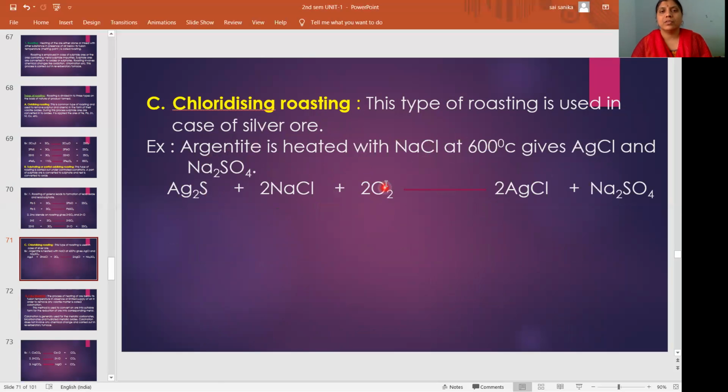In the definition we said heating the ore either alone or by adding some other substance. Here we add NaCl and heat the ore in the presence of oxygen, so it converts into silver chloride and sodium sulfate. So this is about roasting.